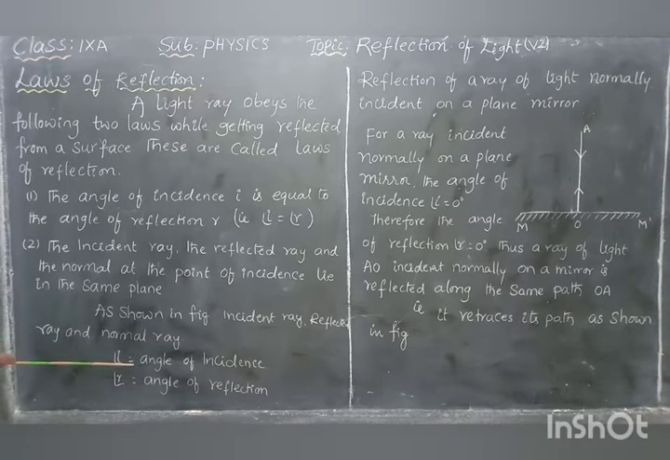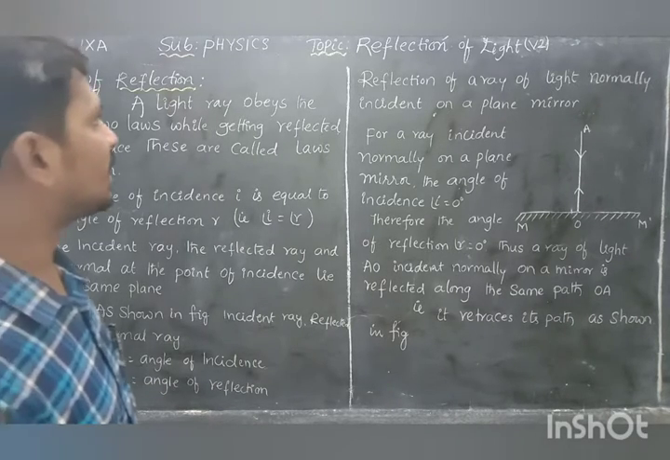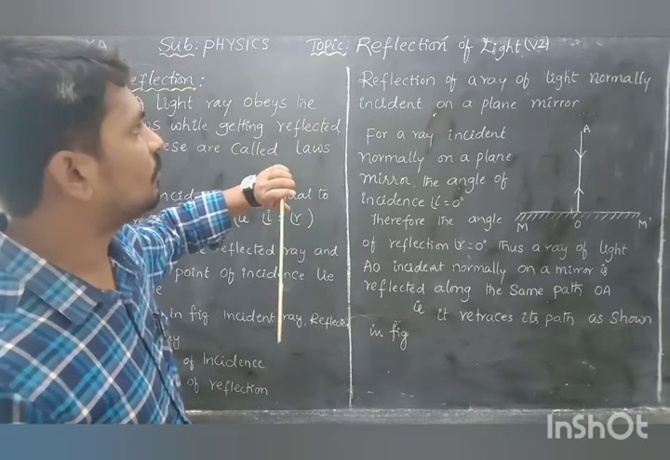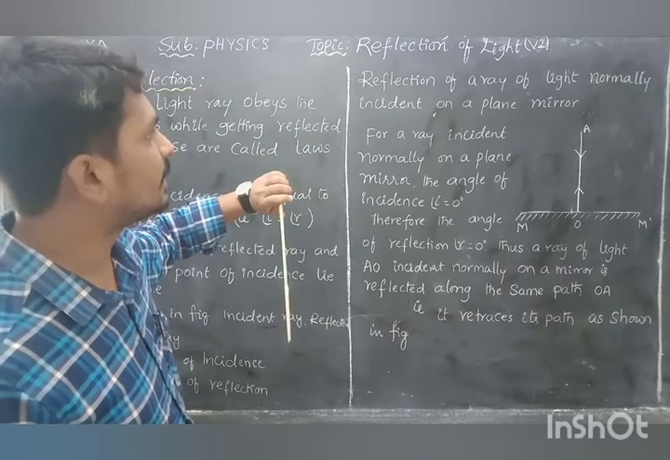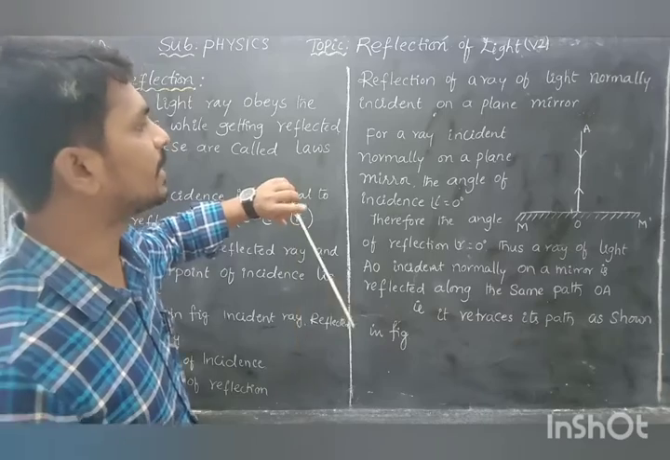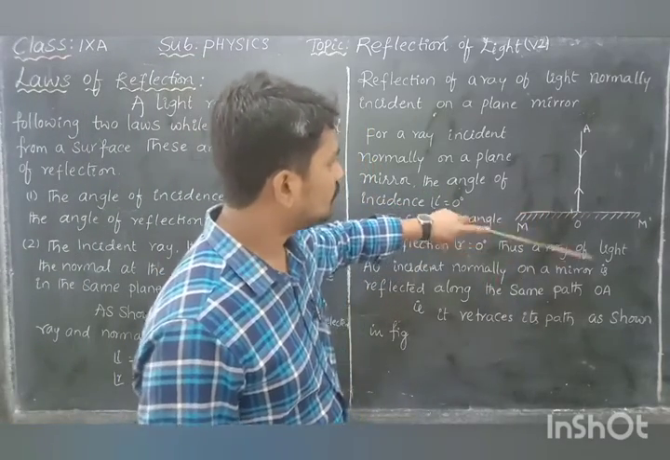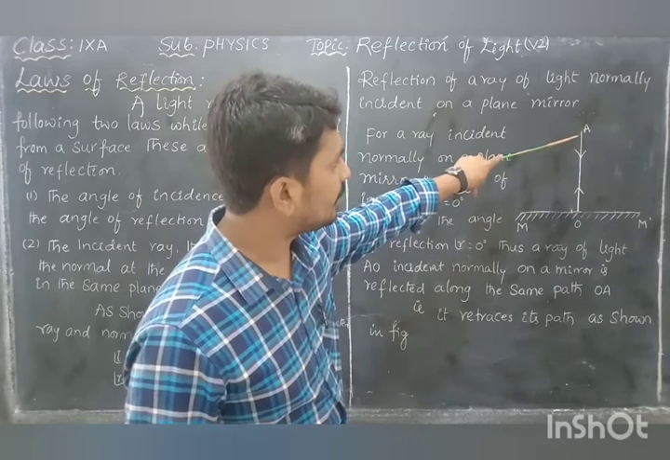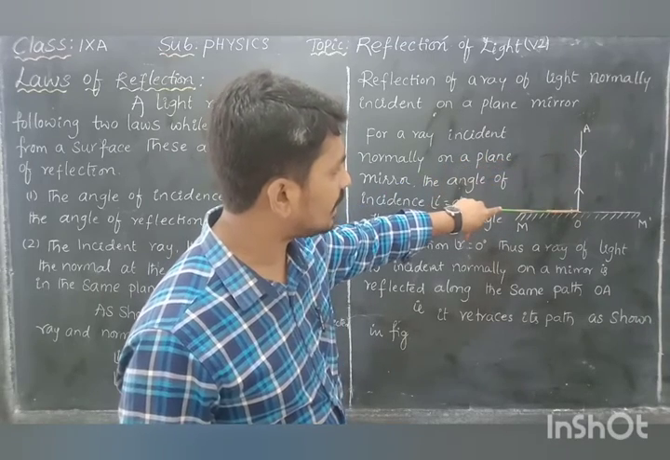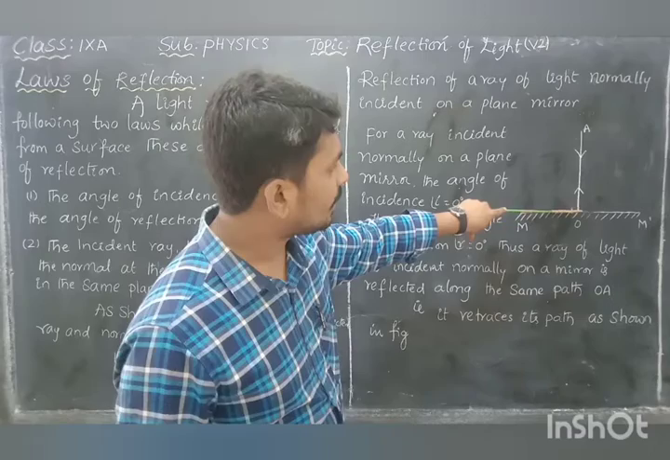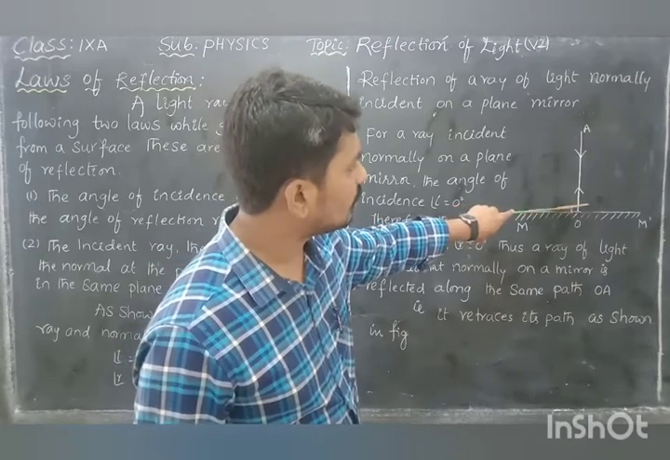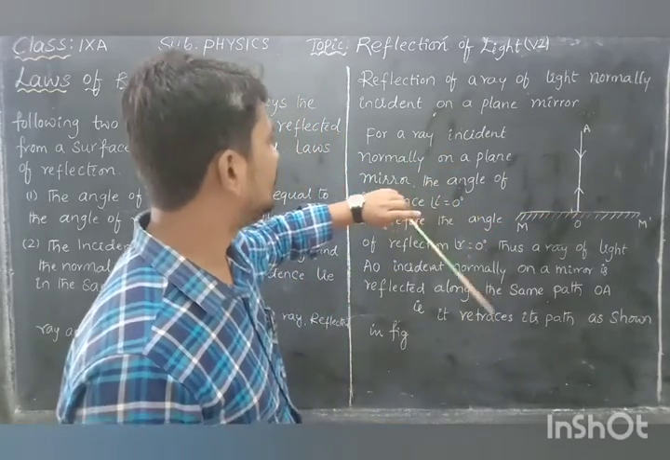Angle i is nothing but the angle of incidence. Next, angle r is nothing but the angle of reflection. One more condition is the reflection of a ray of light normally incident on a plane mirror. Normally means, take the mirror M'. You incident a ray, this is the incident ray that strikes the mirror, and the normal divides the mirror into two 90 degrees.